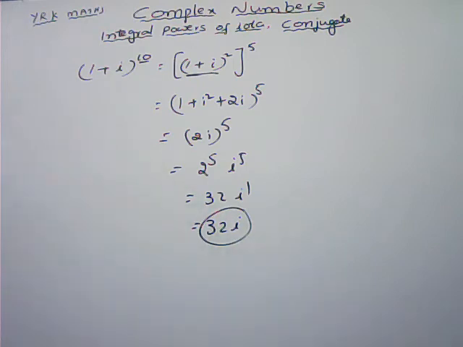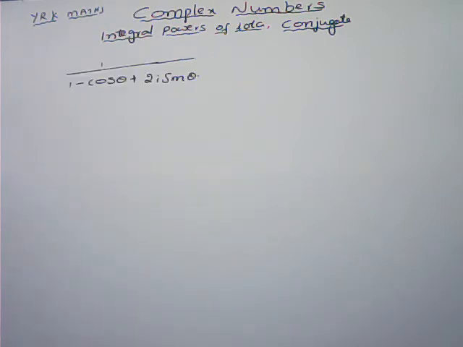Next, 1 by (1 minus cos theta plus 2i sin theta). Here, how to express it in the standard form a + ib? This one directly also we can do.